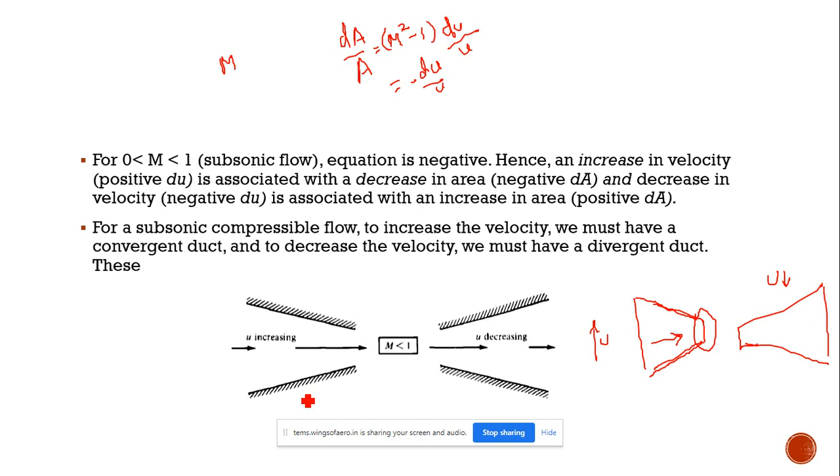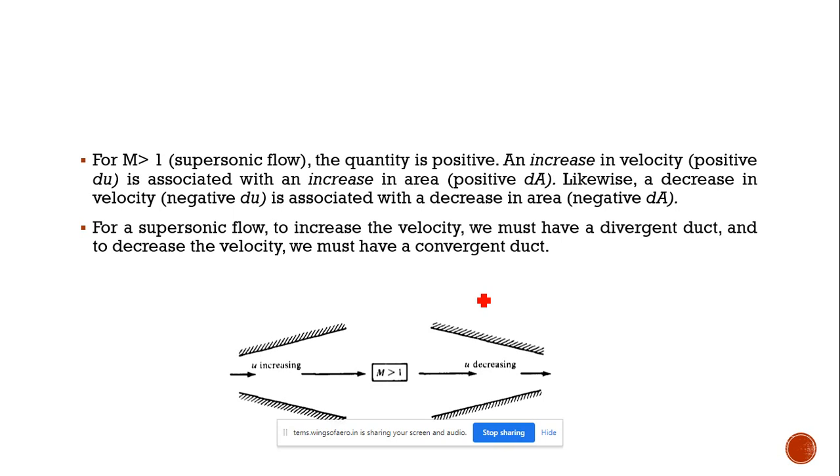The function of the diffuser is to decrease the velocity. So for a subsonic diffuser, we need to design a divergent diffuser, okay, for subsonic flow.